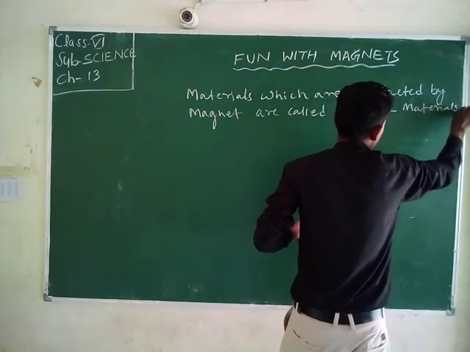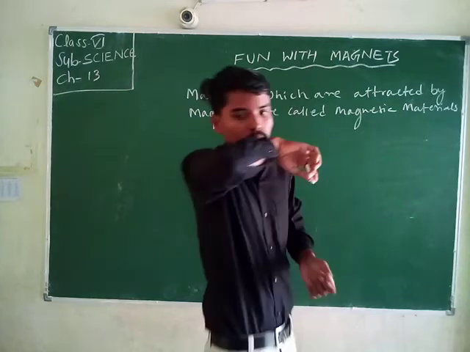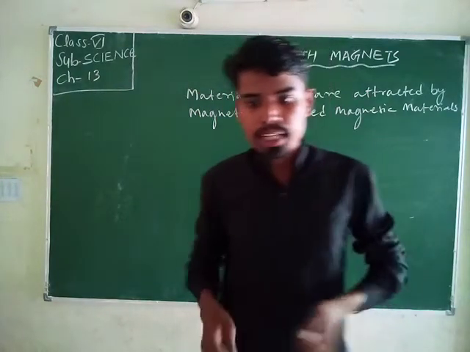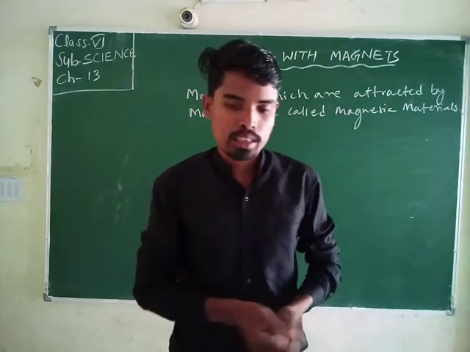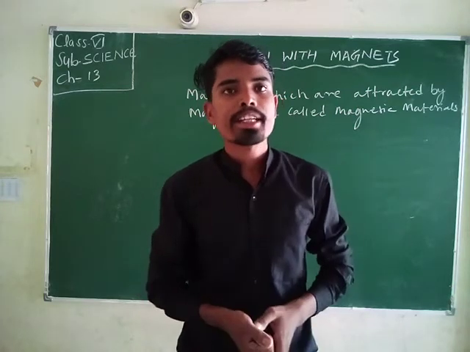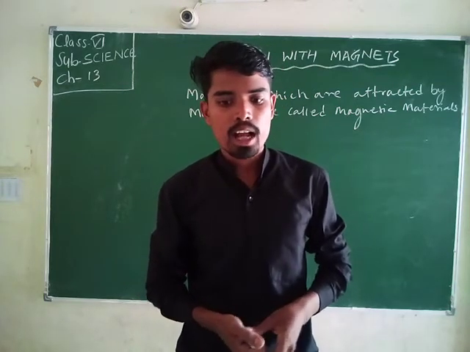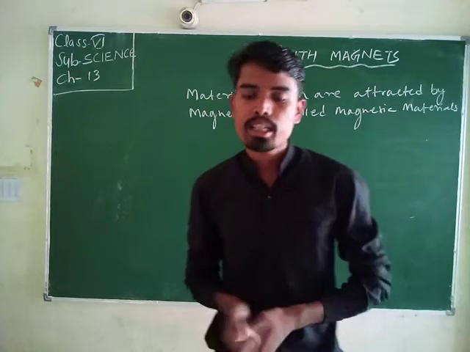And those materials which are not attracted by magnets are called non-magnetic materials.